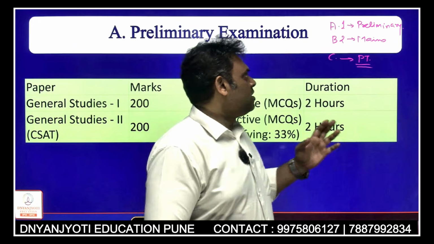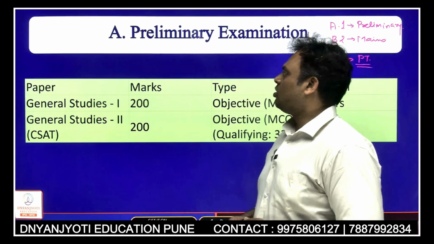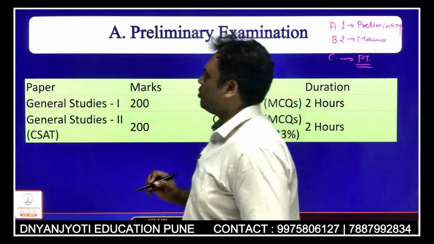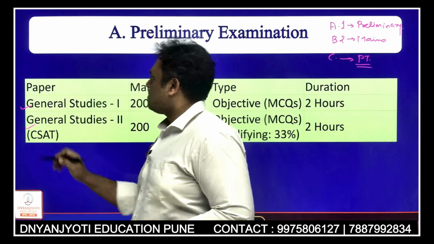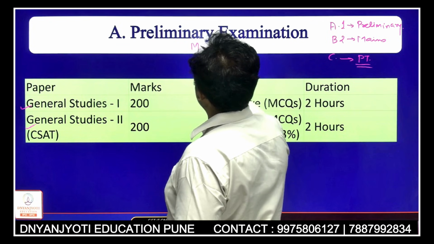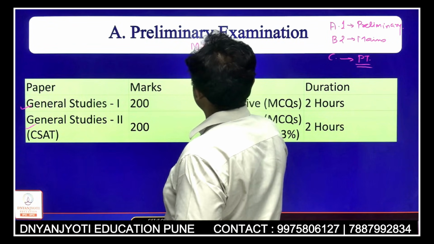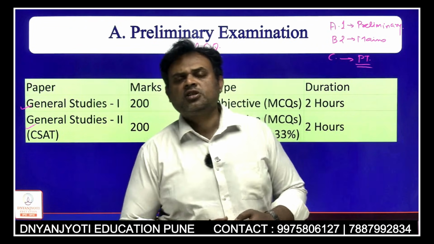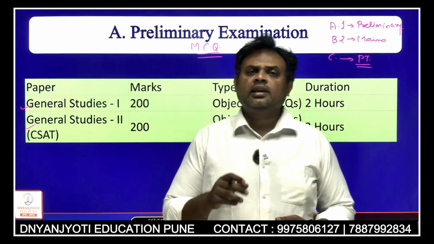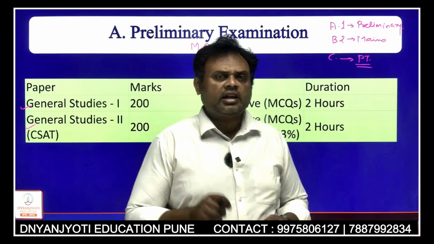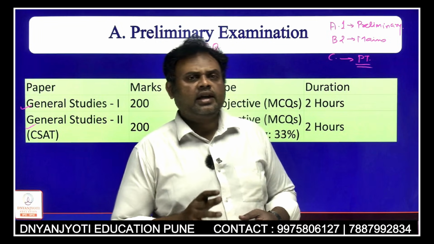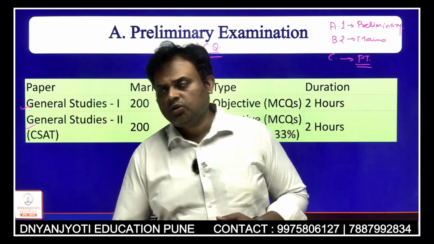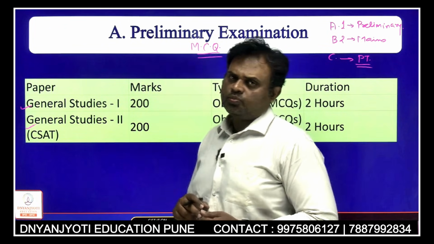Now the very first stage, which is the prelims. When I talk about the prelims or preliminary examination, you need to understand that in prelims you are going to face two papers. This examination is totally an objective multiple choice question based examination. Here you don't have to write anything. You have to go for the examination, you have to fill in your roll number, and you just have to click the right option from the four given options, and this is how you are going to pass your prelims examination, which consists of two papers. You appear, you give these two papers.